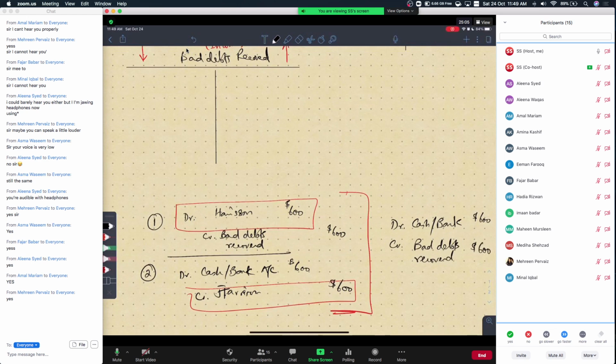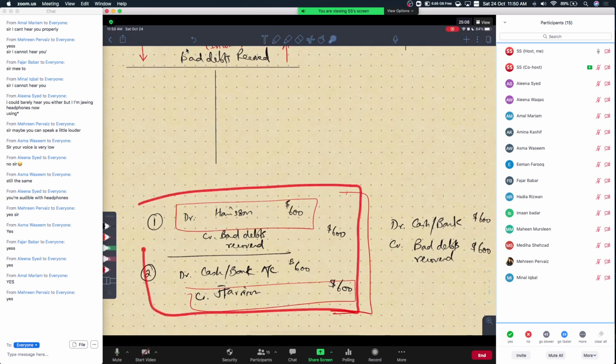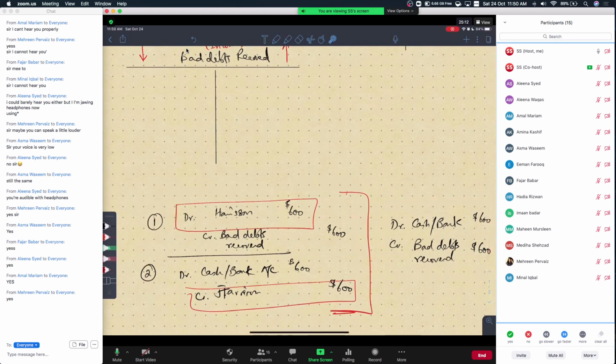So you can either make two entries in the books like that, or you can make just one entry in the book, which is actually the net resulting value of these two. So these two entries are going to be summed up as debit cash or bank $600 and credit the bad debts recovered. So do we understand this? Remember, right now it's not necessary to have these two separate entries to be recorded for bad debts recovery. One entry will do. This entry will do.